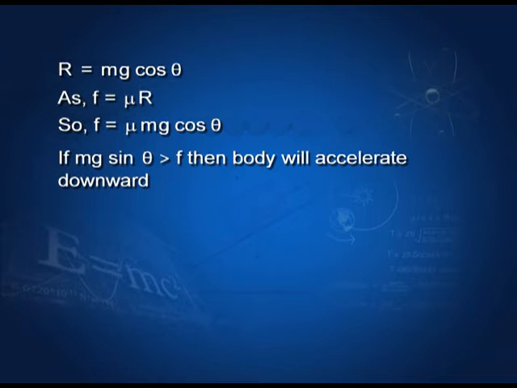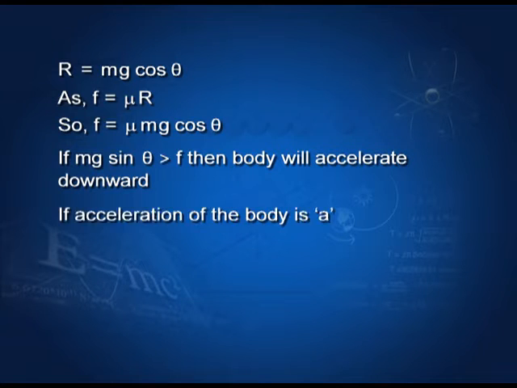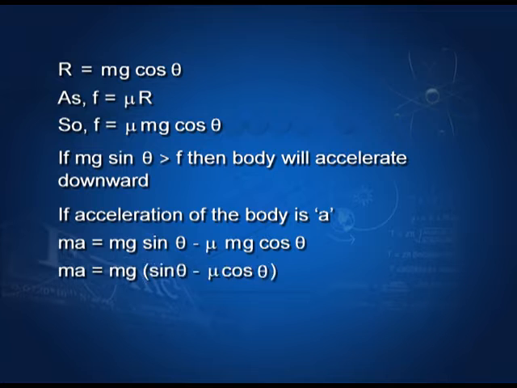If mg sin theta, the downward force, is greater than the force of friction, then the body will accelerate in the downward direction. If acceleration of the body is a, then net force ma will be acting in the downward direction. So, we get ma equals mg sin theta, the downward force, minus mu mg cos theta, the upward force. Taking out mg common from the right hand side, we get ma equals mg bracket sin theta minus mu cos theta. Cancelling m from both the sides, we get a equals g bracket sin theta minus mu cos theta.